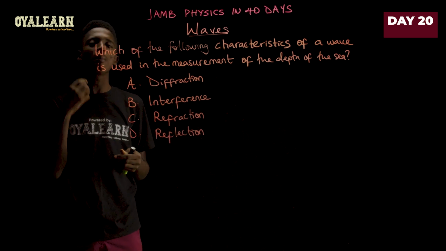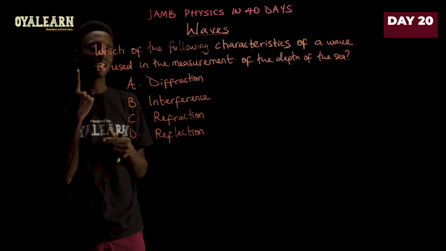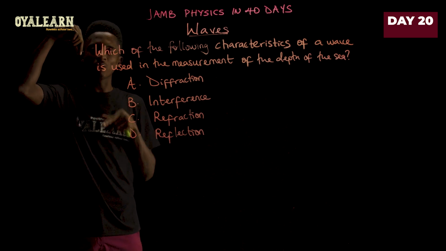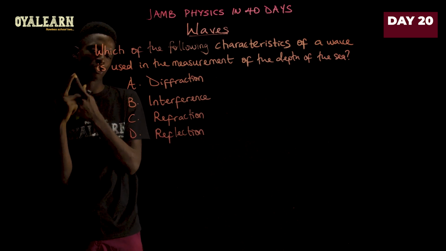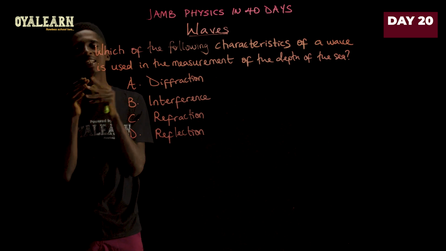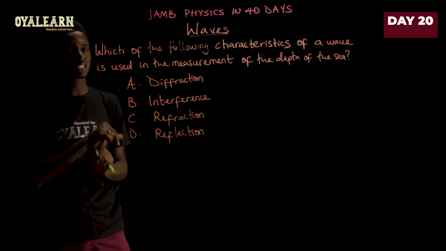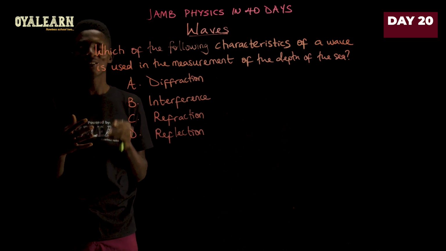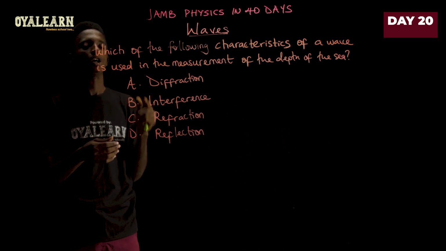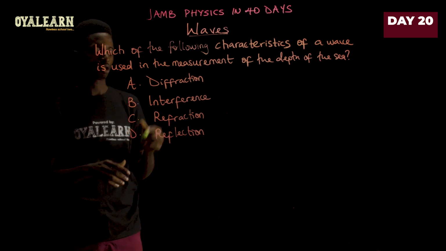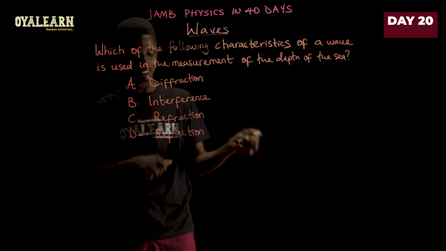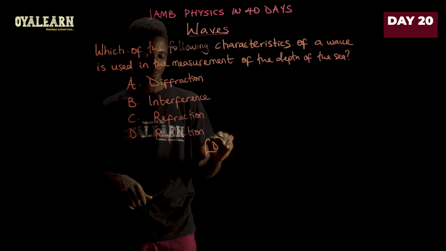So all they do is measure the time it takes that wave to go from the ship to the bottom and then to be received back at the ship, right? By using that and the speed of sound in water, you can determine the depth of the sea. So you see that what is used there is reflection. So our answer is going to be option D, where we have reflection.